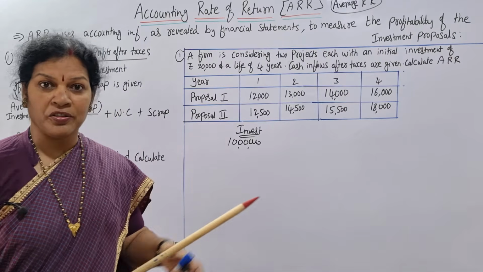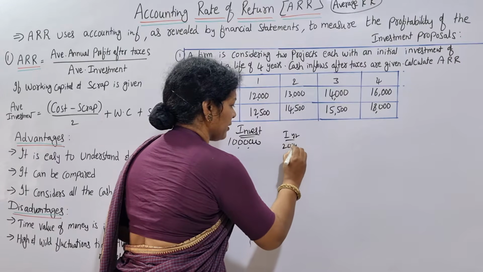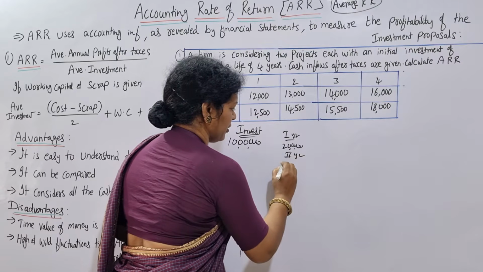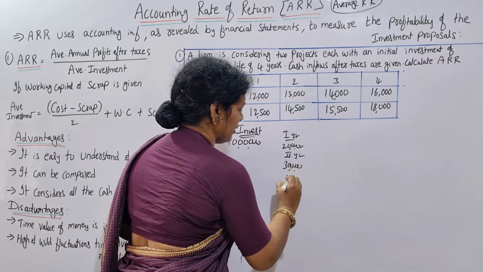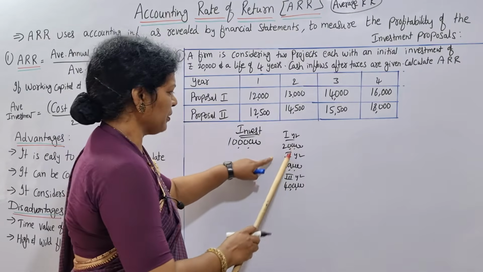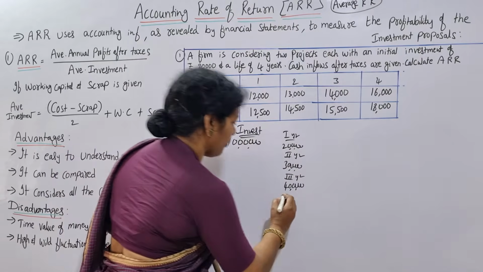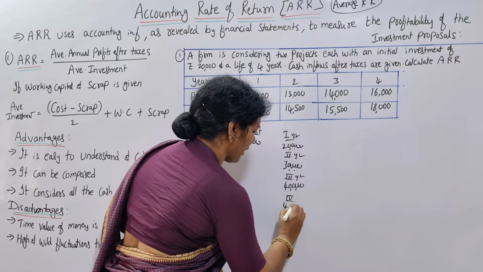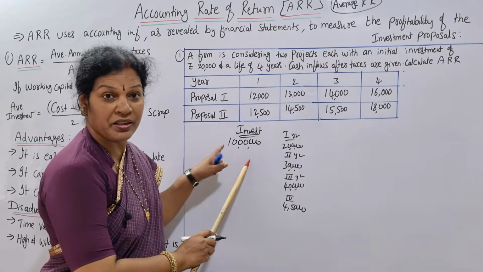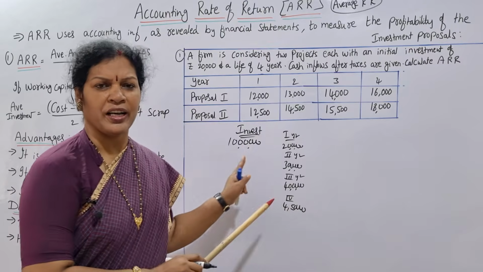First year I am going to get suppose 2 lakh, second year 3 lakh, and the third year approximately 4 lakh, means 2 lakh plus 3 lakh, 5, 9 lakh. 9 lakh I'm going to recover in 3 years, and the fourth year definitely 10 lakh I'm going to get back.